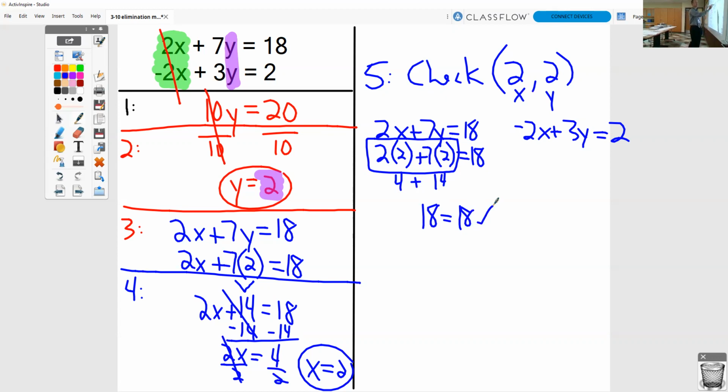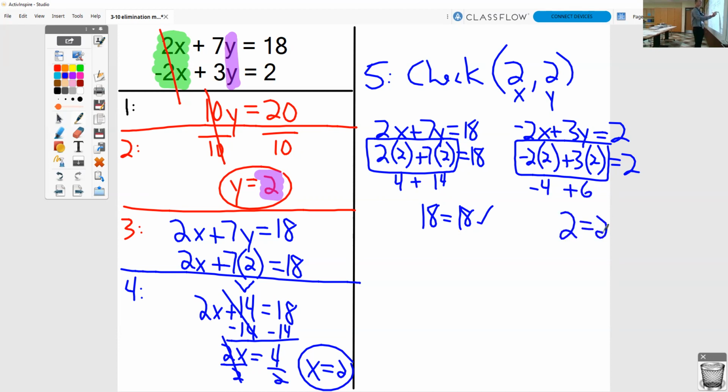It checks. For the other one, negative 2 times 2 plus 3 times 2 instead of 3 times y. Again, you could type that part right into the calculator, or you could do it out by hand. Negative 4 plus 6 is 2, so 2 equals 2. It checks. Again, remember, it has to check in both equations, or you did something wrong. Go back and fix it. Take a look at the next one.